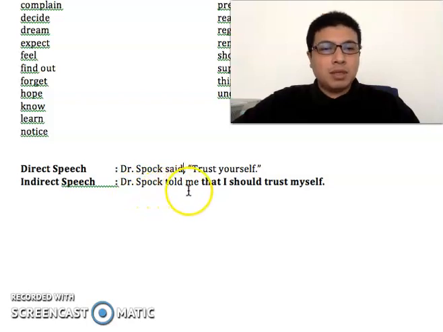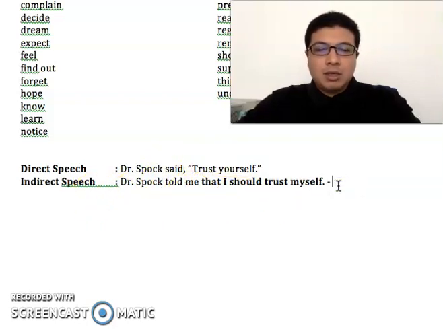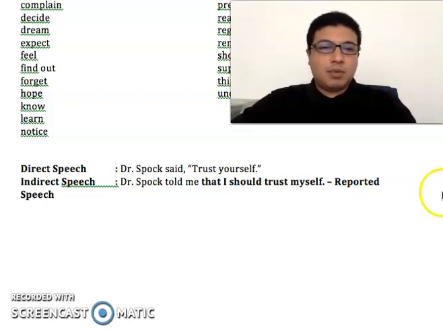Dr. Spock told me that I should trust myself. So this is the noun clause. This is how you change a direct speech into an indirect speech. This indirect speech is what we call reported speech.